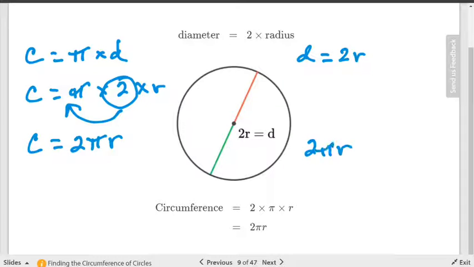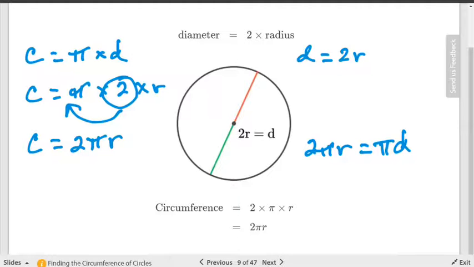So 2 pi r is exactly the same as saying pi times the diameter. And since they are the same, they can be used interchangeably. Sometimes you're going to be given the radius, sometimes the diameter. It really doesn't matter which formula you use. They are identical. You can find the circumference from doing either one of them.